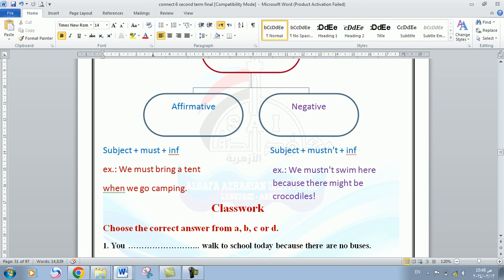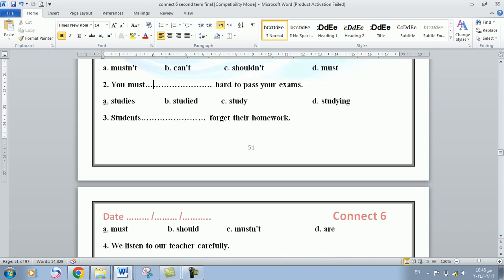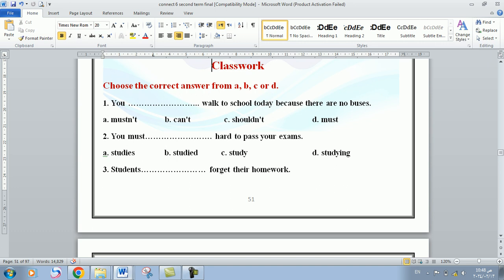Let's move on to the classwork and give examples and try to solve the questions with me. Are you ready? The first one says, you space walk to school today because there are no buses. There are no buses and you need to go to school. It's important for you to go to school today and there are no buses.